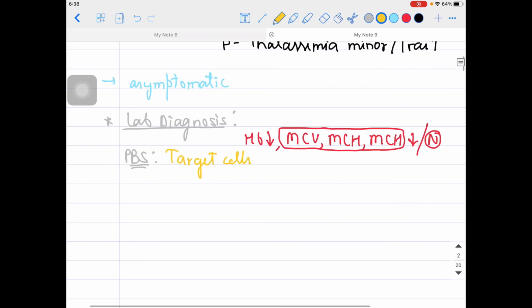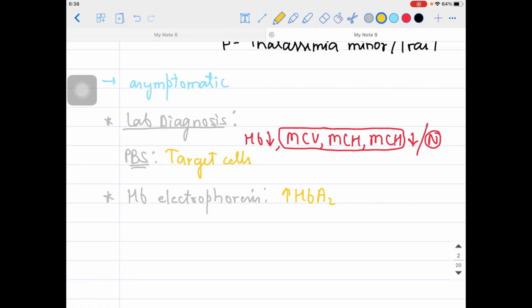Here the iron profile will almost be normal. If you do hemoglobin electrophoresis for such a patient, I told you that in beta thalassemia major it was showing an increased band of HbF and HbA was decreasing. Over here it will be showing an increased band of HbA2. HbA2 was increasing over there as well, but HbF was increasing more. Here HbA2 is increasing more.